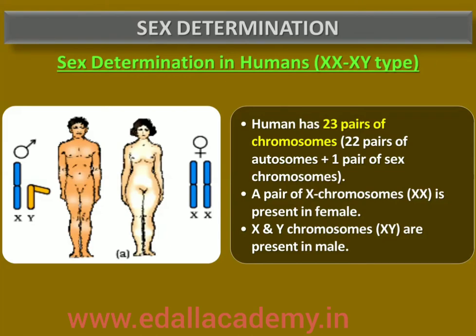It has already been mentioned that the sex determining mechanism in case of human is XY type. Out of 23 pairs of chromosomes present, 22 pairs are exactly the same in both males and females. These are generally called autosomes. A pair of X chromosomes are present in female, whereas in male, XY chromosomes are determinant of the male characteristic.